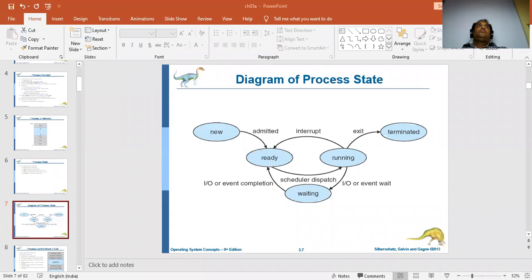Suppose it does not require any input output operation, then that means the task is completed. Then it can exit and go to the terminated state.